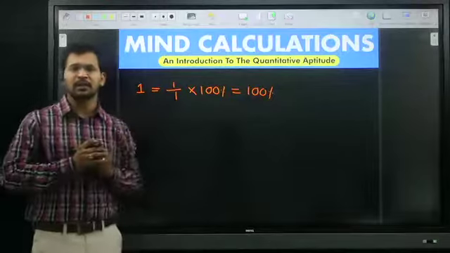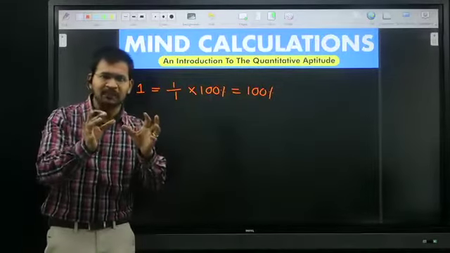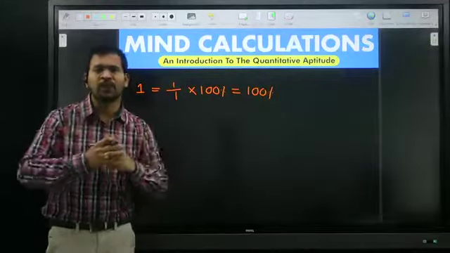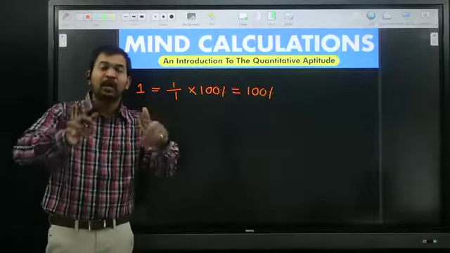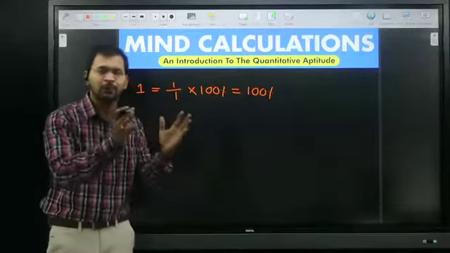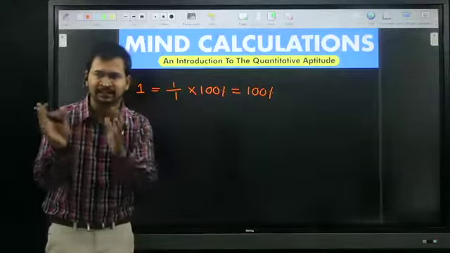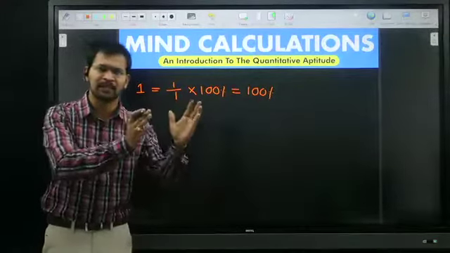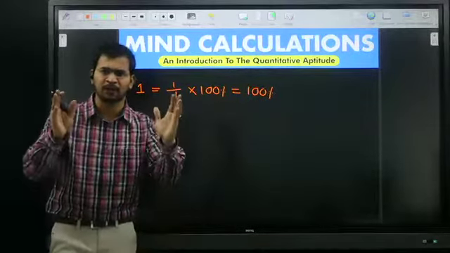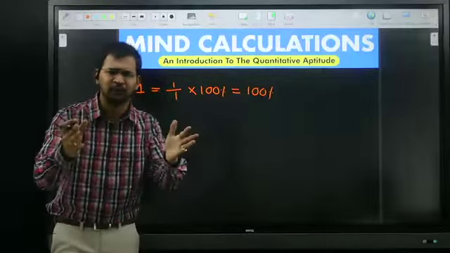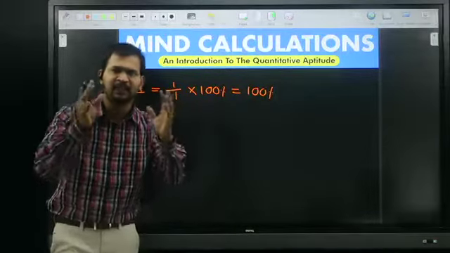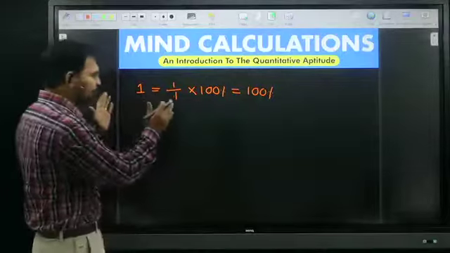That is the reason in quantitative aptitude, whenever you are solving certain examples, we don't know some values. In that case, we are going to assume something. Some students assume that unknown number as x, some as 1, some as 100. Whatever they assume, all of them get the same answer because those values are same.